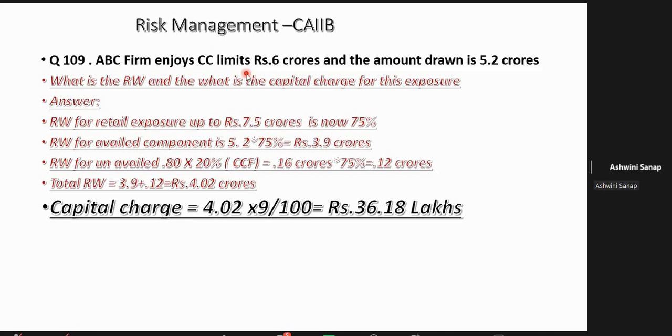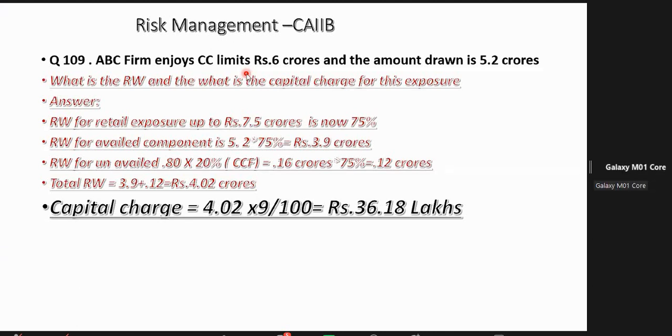Now, for calculating the risk weight, they have not given anything about security, madam. Here, they have not given anything about security. So here, you have to calculate this. This is the way of calculating because it is a CC account.